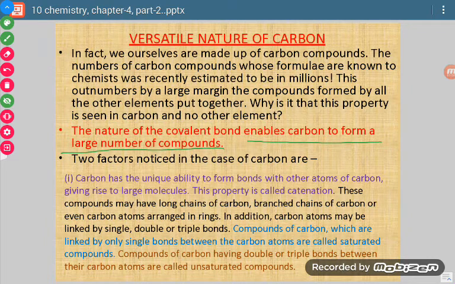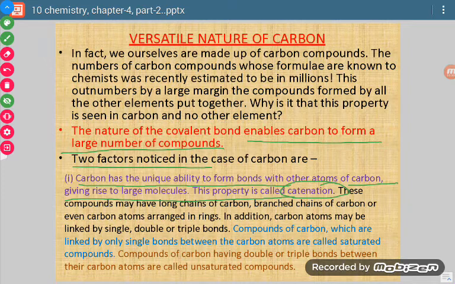Now why? What are the two reasons? So what are the two factors? One is called catenation and the second one is the tendency to form four covalent bonds. Okay, so these two reasons are there. Now first reason, let us discuss catenation. Carbon has the ability to form bonds with the atoms of carbon, giving rise to large molecules.